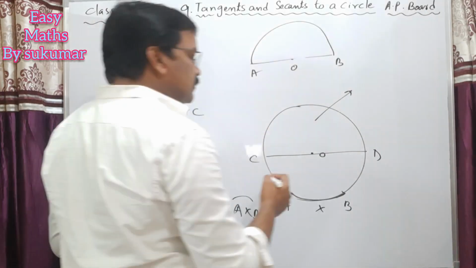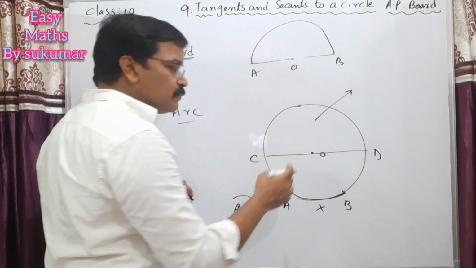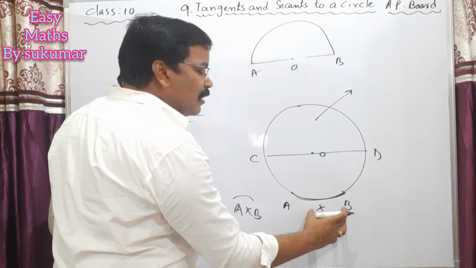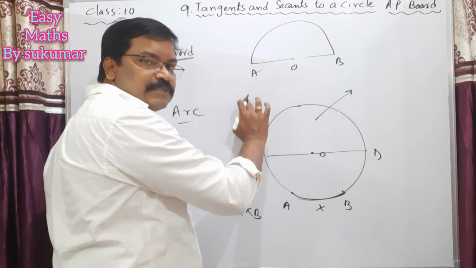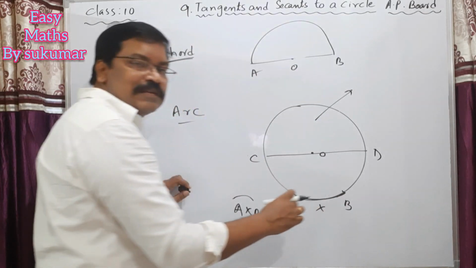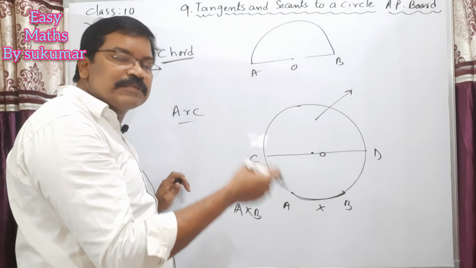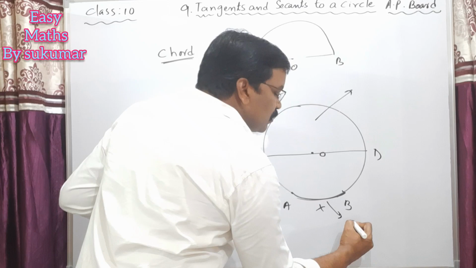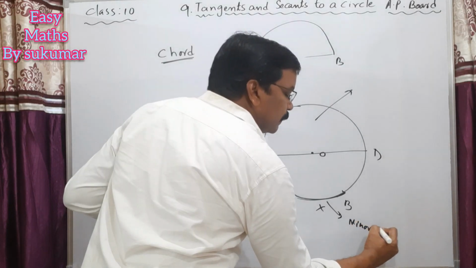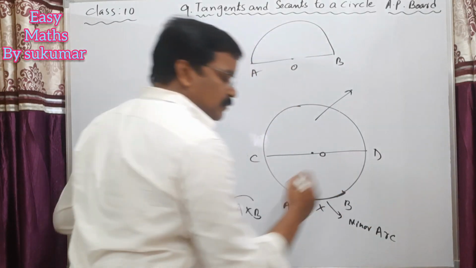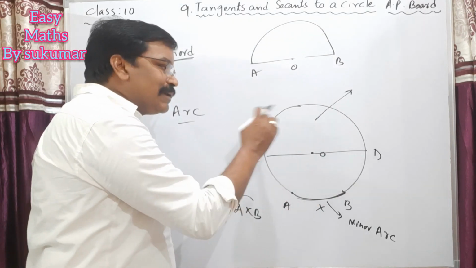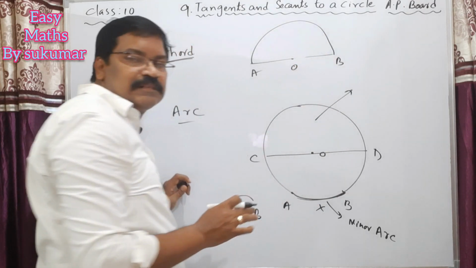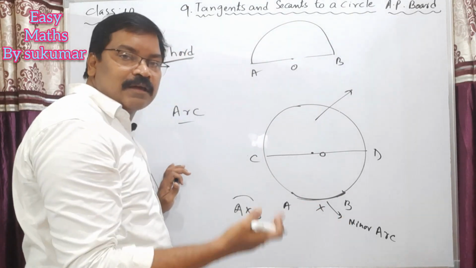So my dear students, here we can compare this arc of a circle with the arc of a semicircle. If this arc is less than the arc of the semicircle, then this arc is called a minor arc. The length of this arc is less than the arc of a semicircle, so it is called a minor arc.